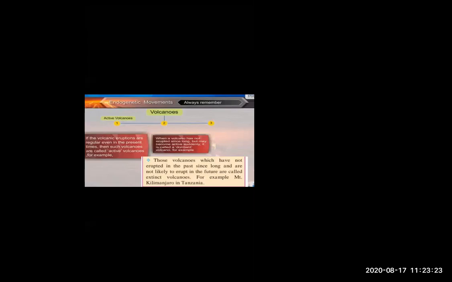I gave the example here for you also. So a volcano which is not active in the present, past or future is called an extinct volcano. There are three types: active volcano, dormant volcano, and extinct volcano.